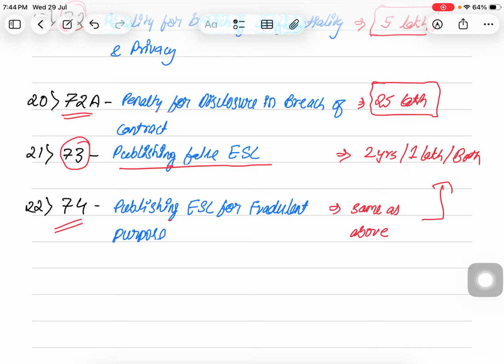Another few important provisions are like the power to investigate. So section 78, although not part of this, provides for power to investigate. It provides that only an inspector level police officer may investigate the offences under this act.